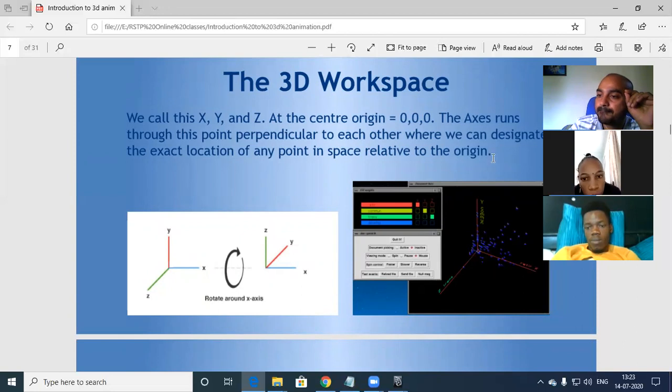The axes run through the point perpendicular to each other. You can see any line here is perpendicular to each other, whether you take the right side line, the left side line or the straight line. Everything is perpendicular to each other. This is where we designate the exact location of any point in space relative to the origin. So this is the pivot point in a very simple way, or you can call it the center origin.